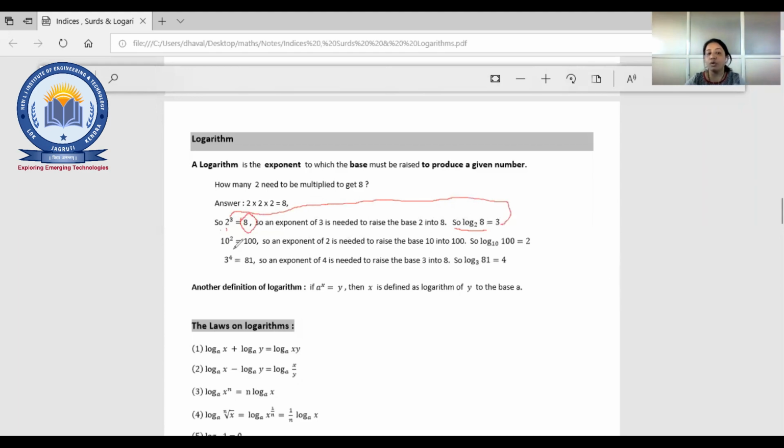Okay. So 2 raised to 3 equal to 8 can be represented with log 8 base 2. And obviously the answer will be 3. How? Because this 8 will be represented with 2 raised to 3. So this can be written as 3 log 2 base 2, right? So you will get the answer 3. Same like here, 10 raised to 2. So obviously whatever the answer, that will be written with the log. So log 100 base 10, whatever the base, and whatever the exponent is there, that will be your answer,